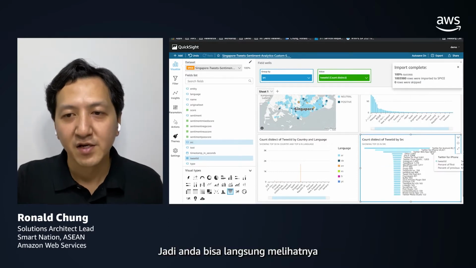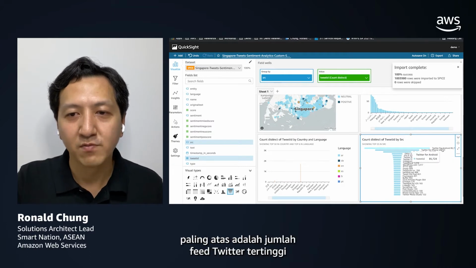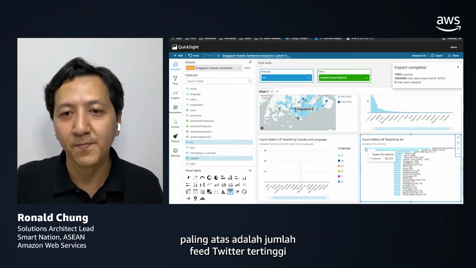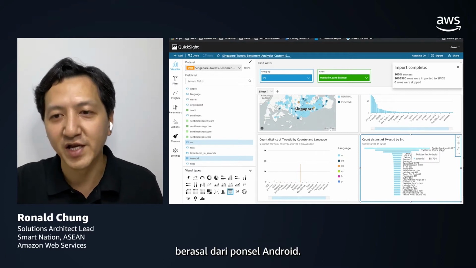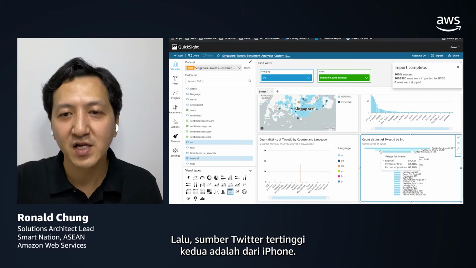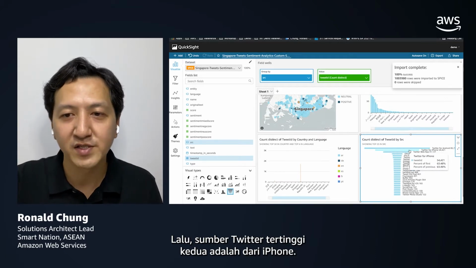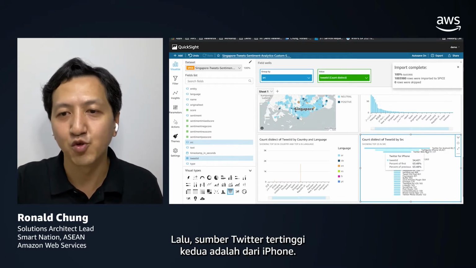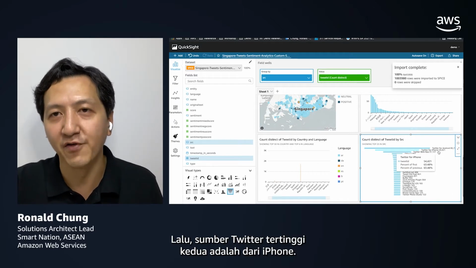So you can see right away at the top, the largest number of Twitter feeds originates from Android mobile phones, and then the next highest number of tweets is actually from the iPhone here.